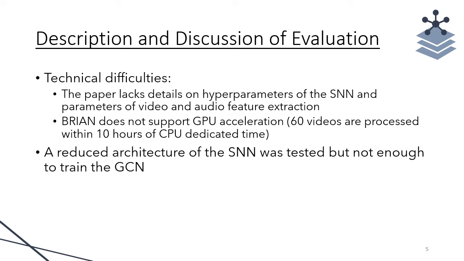Furthermore, the Brian simulator does not support GPU acceleration, and it was found that only 60 videos were processed within 10 hours of dedicated CPU time. Because of all of this, a reduced architecture of the SNN was tested, but it did not produce enough data to train the graph convolutional network.